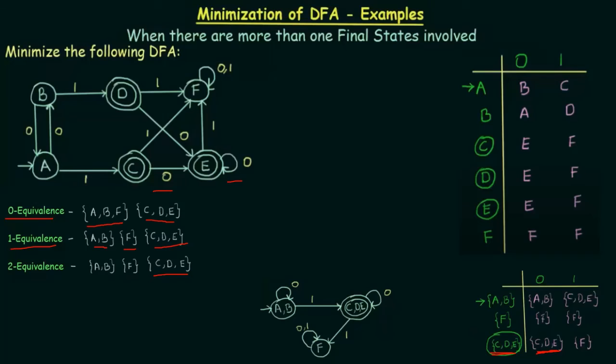For 0 you are going to give a self loop, and for F you are going to give a self loop for 0 and 1, and for AB you are going to give a self loop on 0, and for 1 it is going to the final state of CDE. So that is how the minimization will happen.